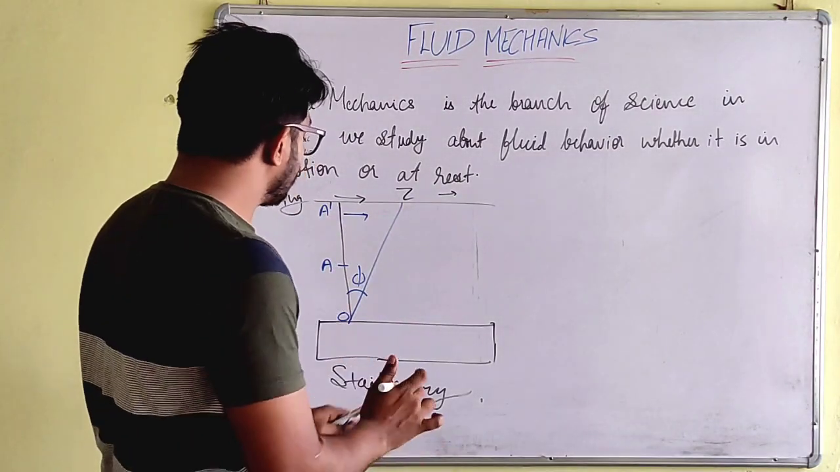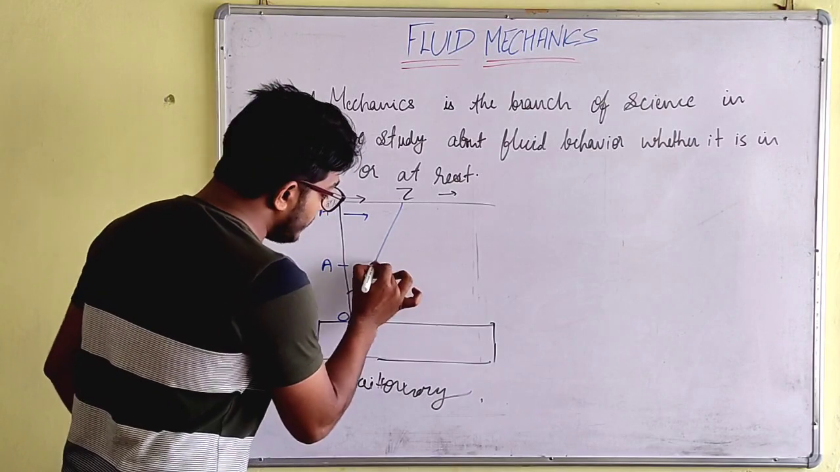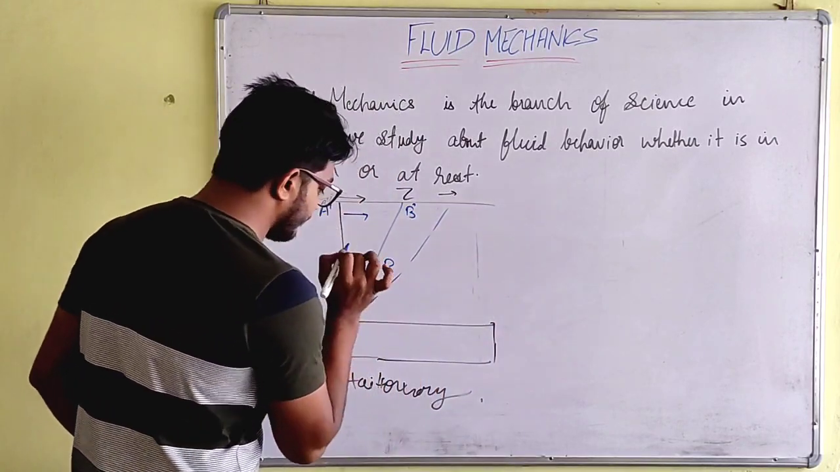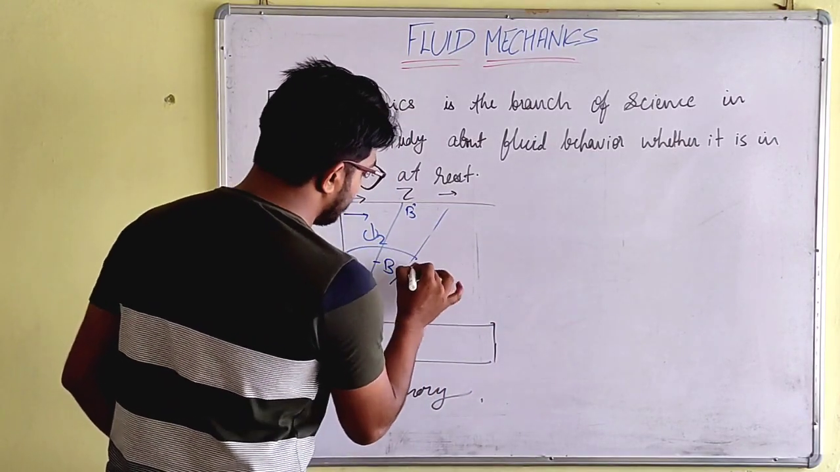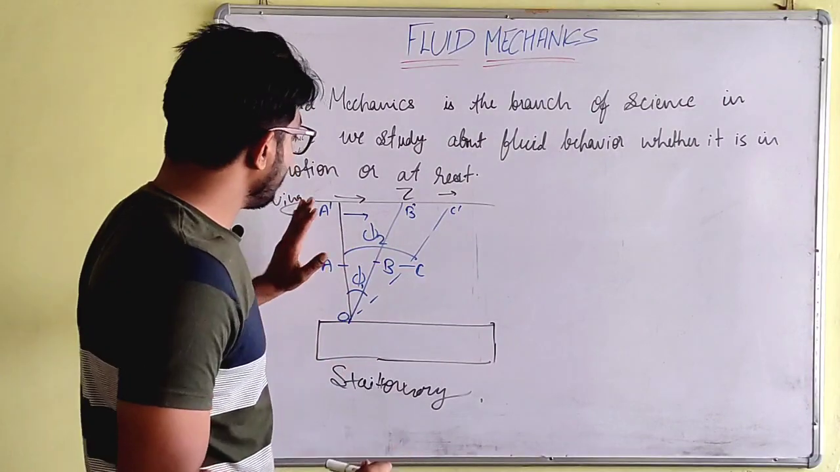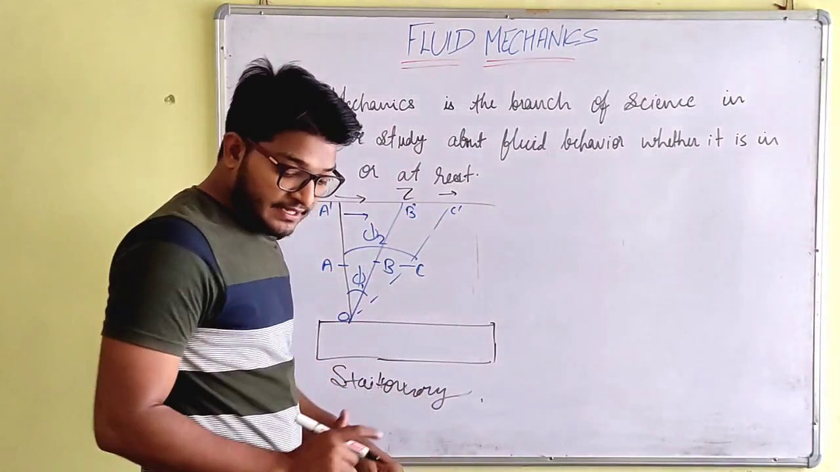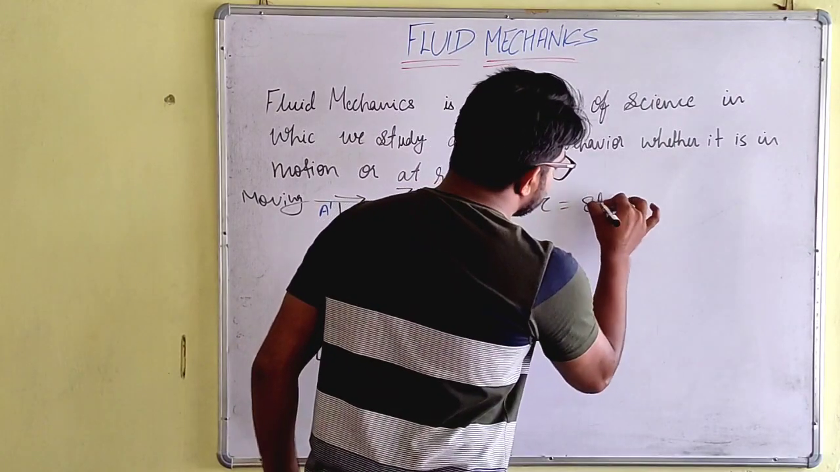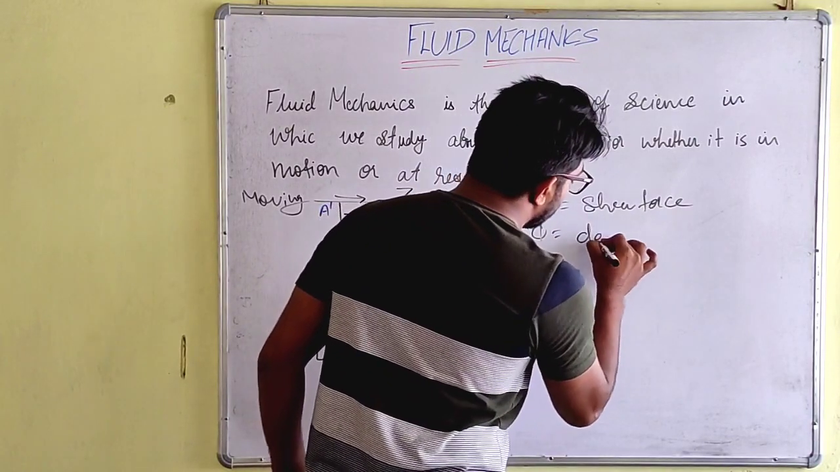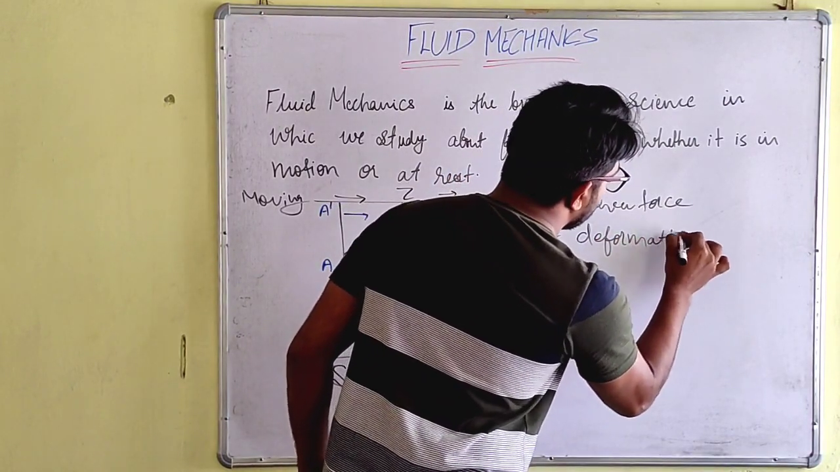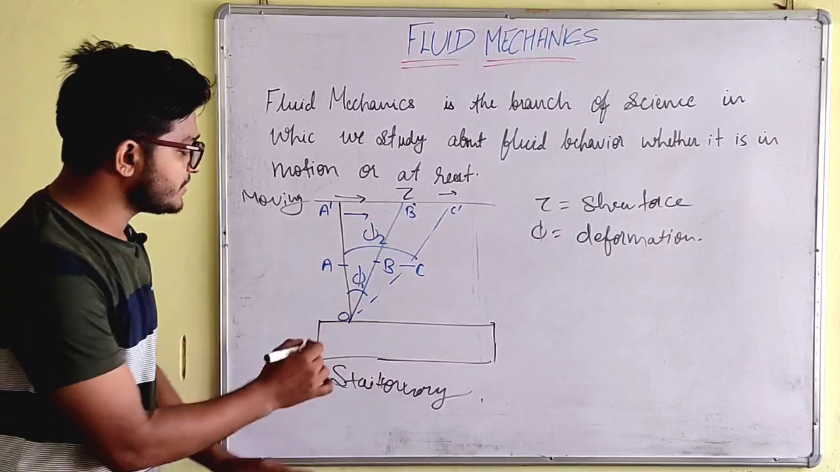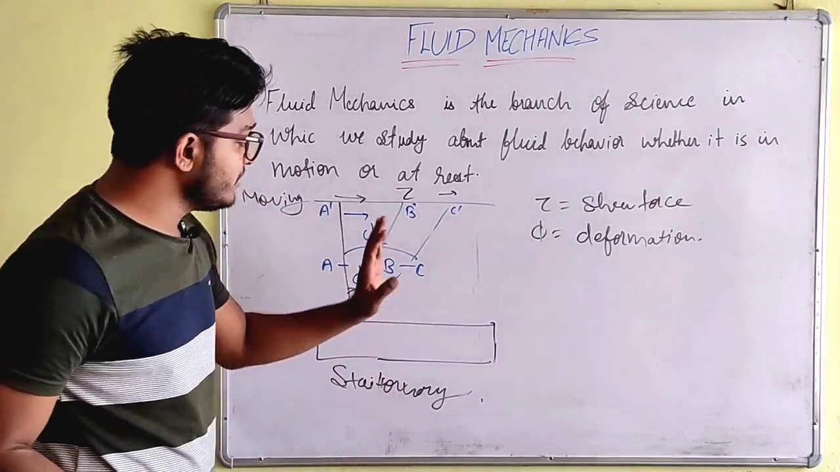Now let's say this point we call B, and this point will be called B dash, like this. Let's take it phi 1, and this will be phi 2, and the points are C and C dash. Now here is shear force. We can say that tau is shear force, and phi is the deformation. We can say that tau is the shear force and phi is the deformation. Phi 1, phi 2 is the deformation here.